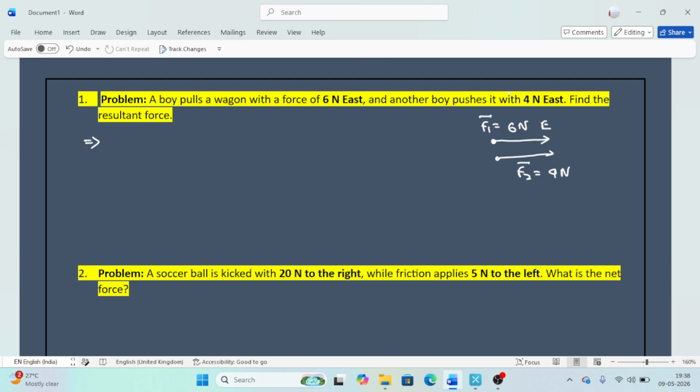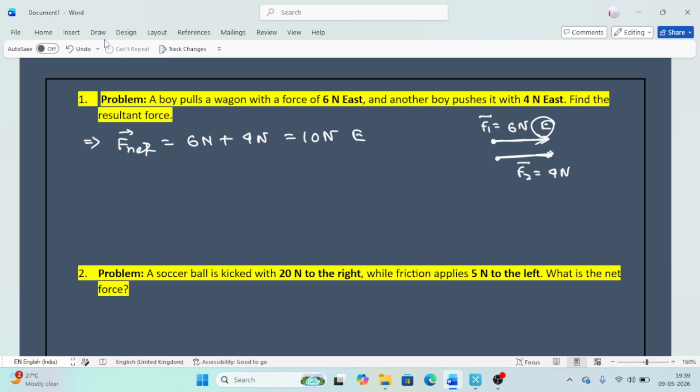Find the resultant force. This is easy, because these two forces are along the same direction. So the net force will be F net equal to 6 Newton plus 4 Newton, since they are along the same direction, that means 10 Newton east.